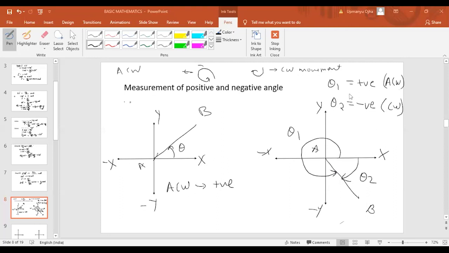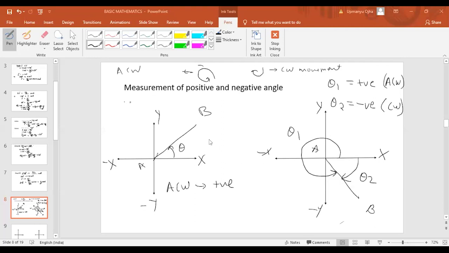Now, we can also make angle theta 2, but in this way this angle will be clockwise. So if it is clockwise, then theta 2 will be your negative angle. I think you have understood what is a negative angle and what is a positive angle. So first rule is that you have to start from the x-axis. In both the cases we have started from the x-axis. If you are moving in the anti-clockwise direction, then theta is taken as positive. If you are moving in the clockwise direction, theta is taken as negative.